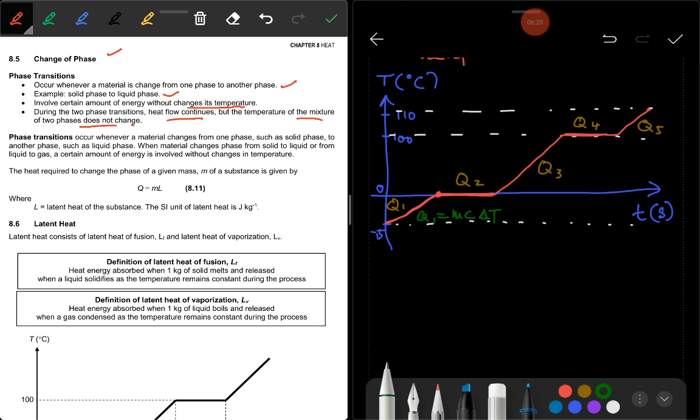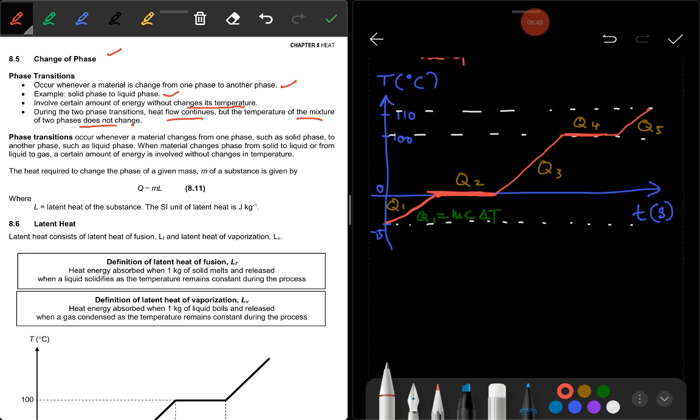When you do this experiment and plot the graph, you can see that there is no change in temperature at this part. Why is there no change in temperature? It is because the heat absorbed by the ice is used to break the bond.